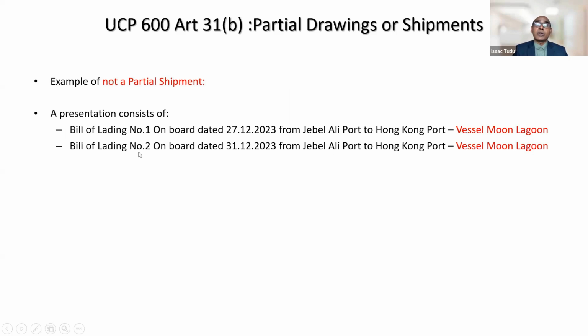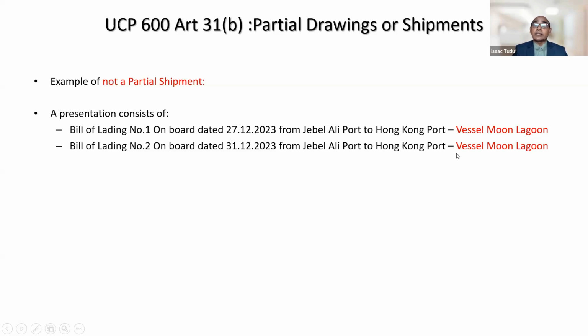Bill of lading number 2 you have received in the same presentation. So two different sets of bills of lading are there, and this indicates a shipped on board date of 31st December from Jebel Ali Port to Hong Kong Port. You observe the same vessel name. So the same vessel name is there, starting from the same port of loading, going to the same port of discharge, though with a different on board date.